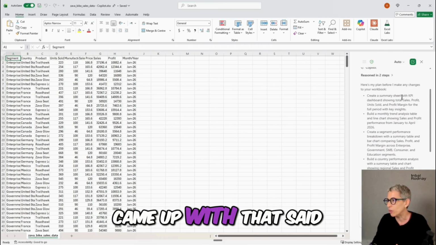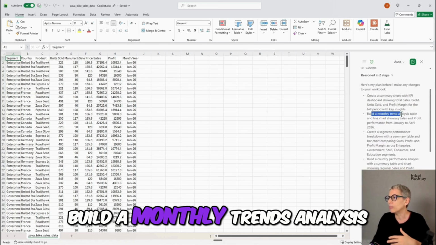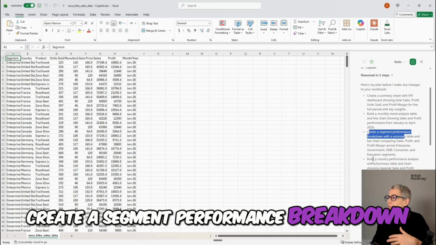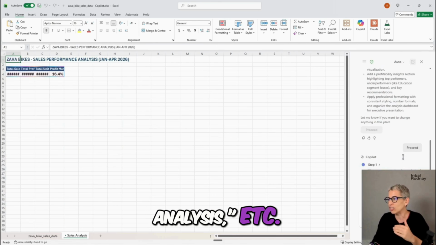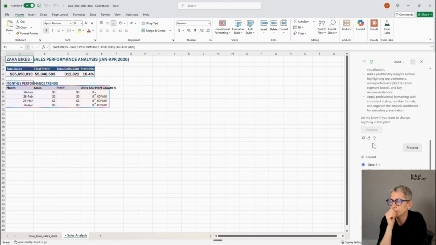All right, so I'm going to say proceed, and now it's going to go and actually execute the plan that it came up with that said create a summary sheet with KPI dashboards, build a monthly trends analysis, create a segment performance breakdown, build a country performance analysis, etc. Now it's going to do it. I could have negotiated the plan, but let's just go with this.